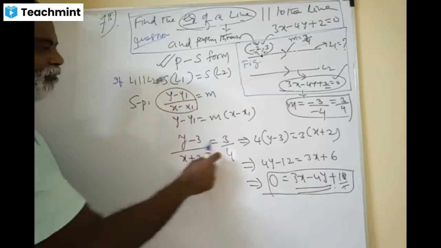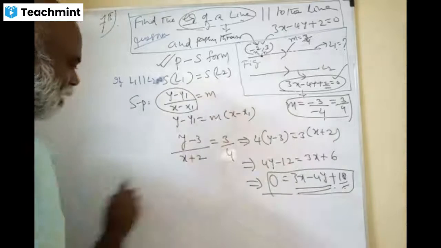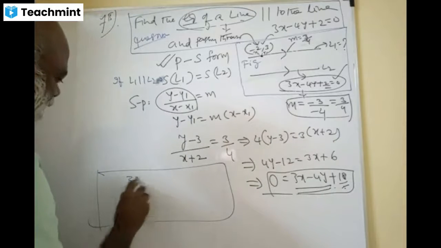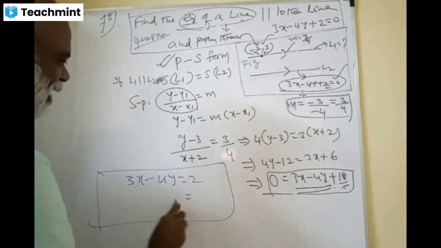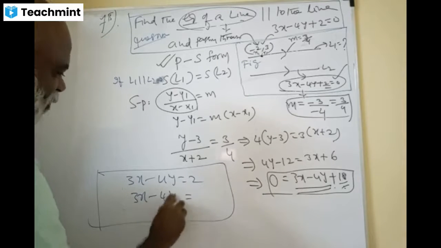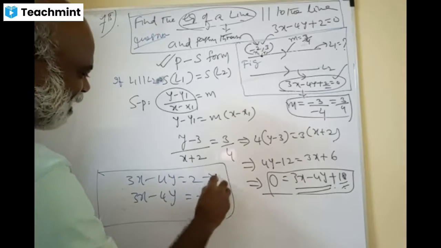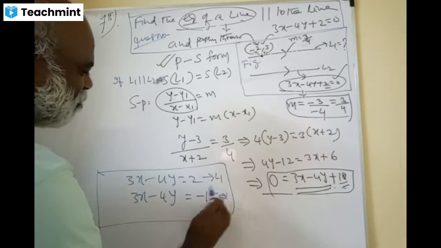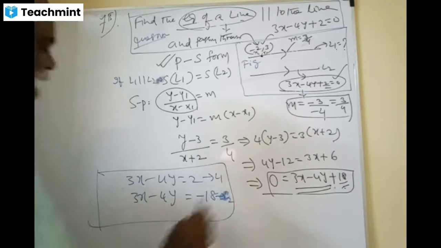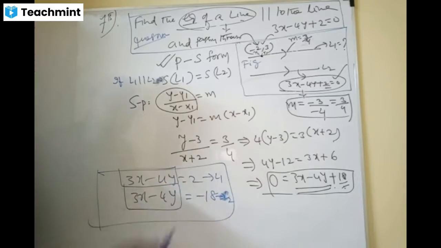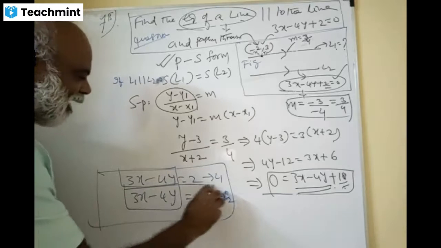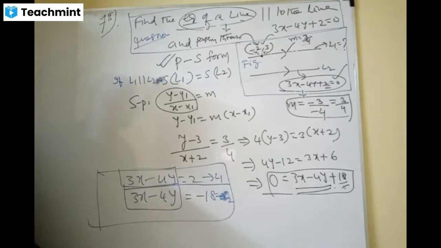Now look at it. Two lines are parallel. The given line is 3x minus 4y equal to minus 2. The new equation is 3x minus 4y equal to minus 18. Now these are called L1 and L2. These are called parallel lines, my dears. Parallel lines differ only in the constant, the rest is the same. Please watch here. Is it clear? Over?